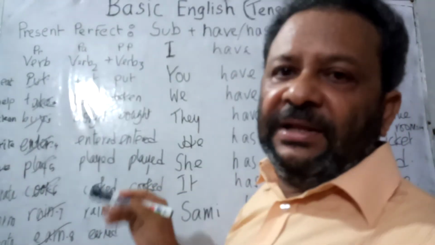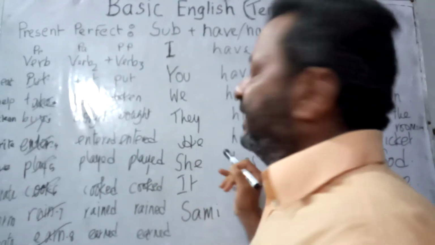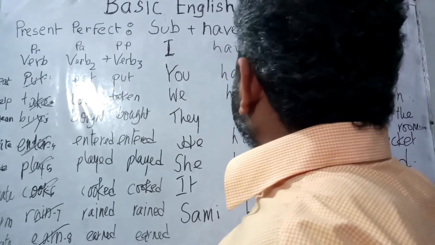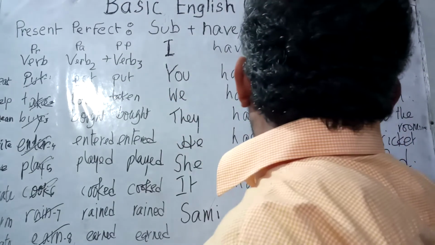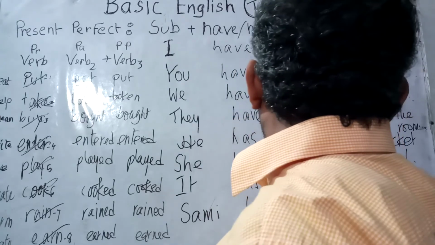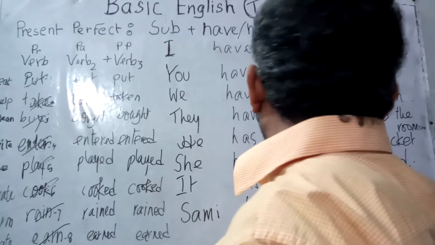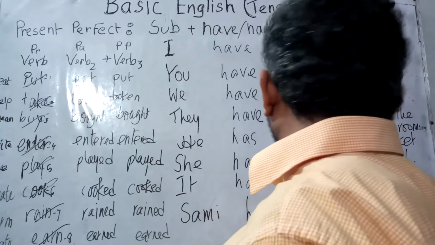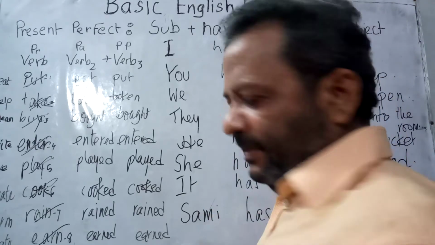Now, I am going to read the sentences again. I have put it, you have taken step, we have bought a pen, they have entered into the room, he has played cricket, she has cooked food, it has rained here, Sami has earned fame.